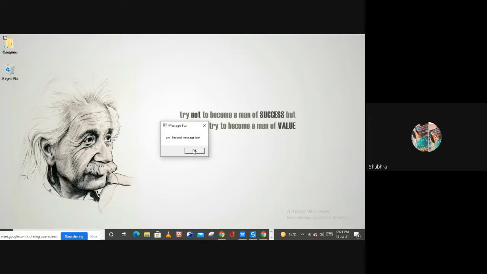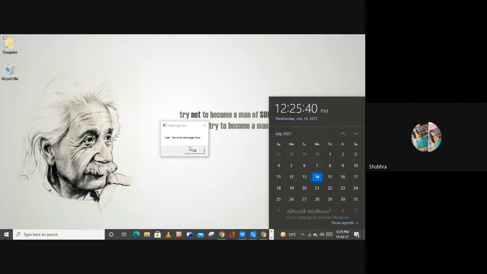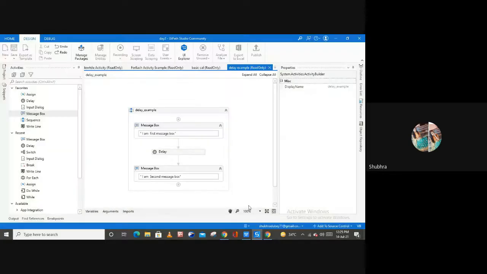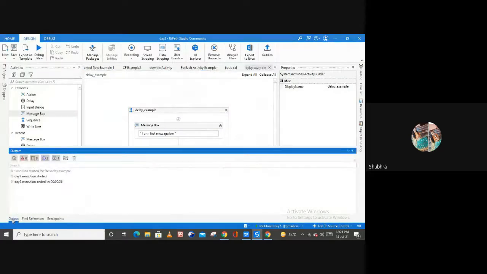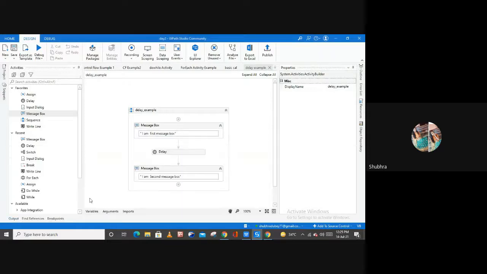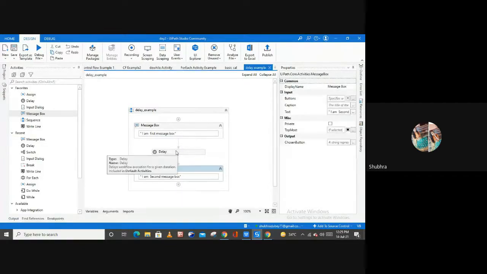And now after 3 seconds, you are getting this message box. I am the second message box, right? After 3 seconds. Now let me hit enter, and here let me show the output also. So as you can see, the time is not here, the execution time is only here, but you will get this message box after the 3 seconds of delay.